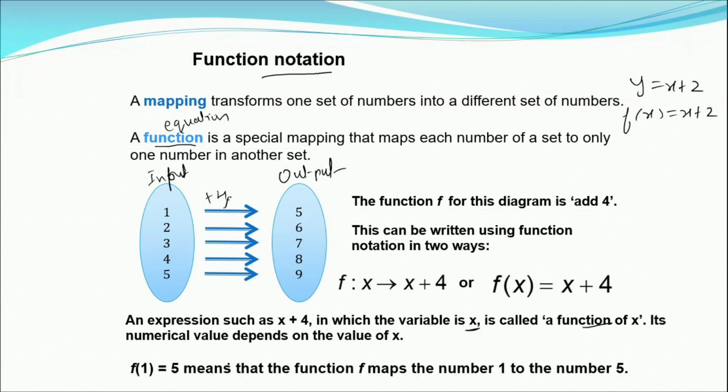Suppose you have to find f of 1. So f of 1 is equal to 5. That means function f maps the number 1 to the number 5. In this function f of x is equal to x plus 4, if I have to find f of 1, in place of x I'm writing 1. So 1 plus 4, this is how we get 5.